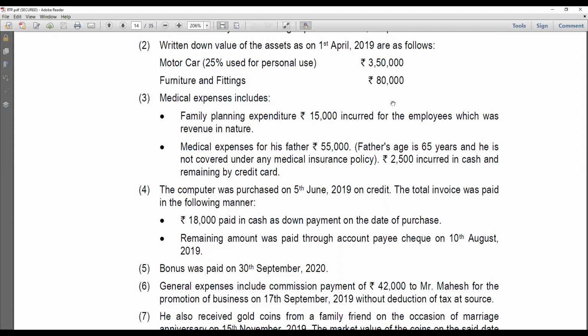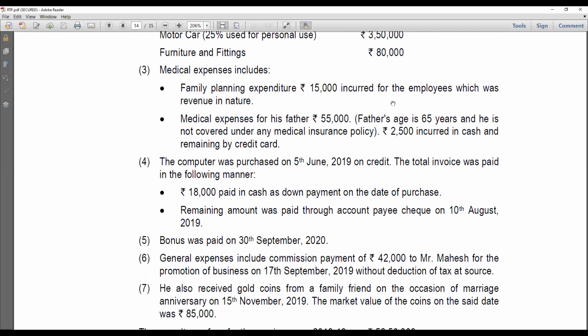The total invoice was paid 18,000 in cash, and the remaining amount was paid through account payee on 10th of August. So any amount paid in cash above 10,000 cannot be added as an asset, that is, cannot be capitalized. So we'll have to check for the amount. Here 18,000 has been paid in cash, so that cannot be capitalized. Of the total value, 18,000 should not be added to your asset.